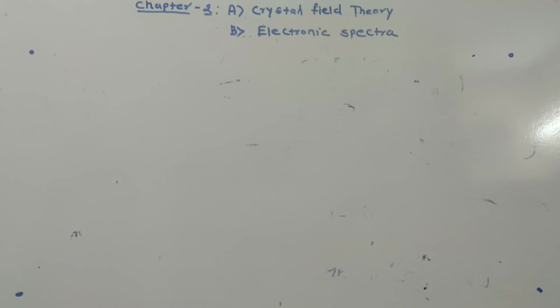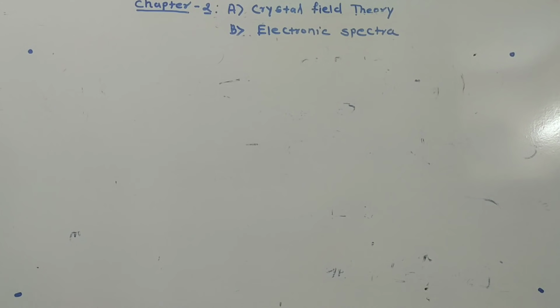Now, before going further in detail about what is meant by crystal field theory or electronic spectra, let me give you some introductory idea about some concepts.